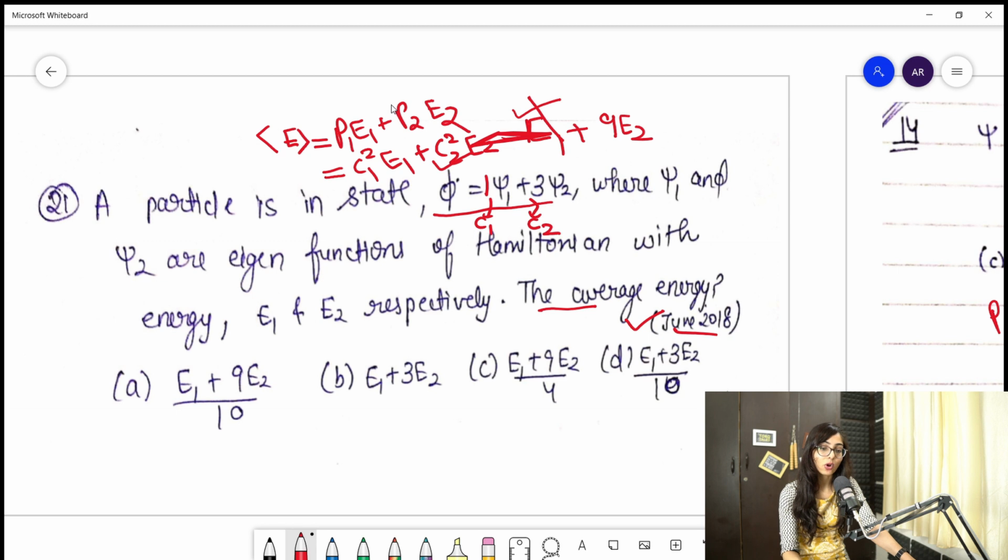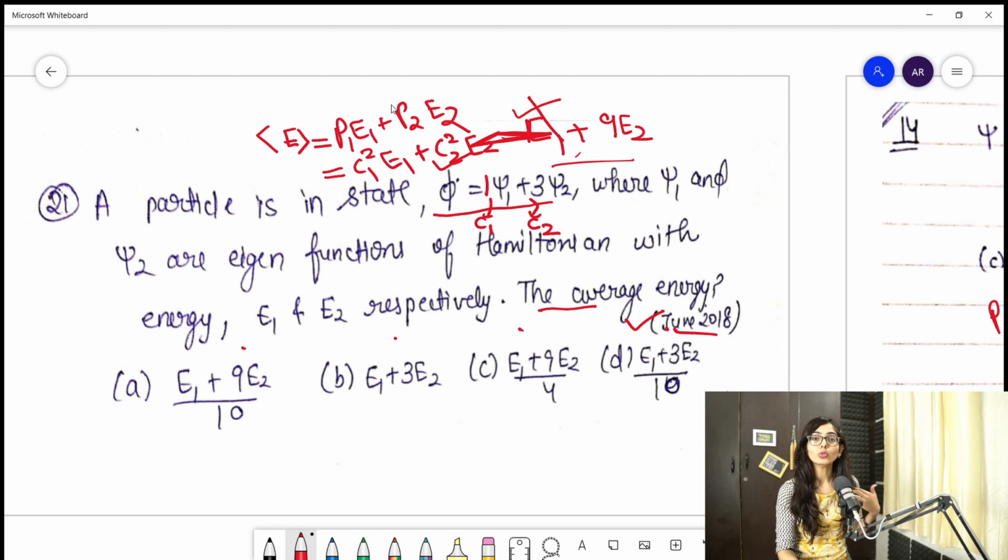You can see that it is not matching with any of the options. Can you see any option? You can see these options and this answer is not matching. That means you committed some mistake, either you skipped something or you calculated something wrong. Any possibility can be there.